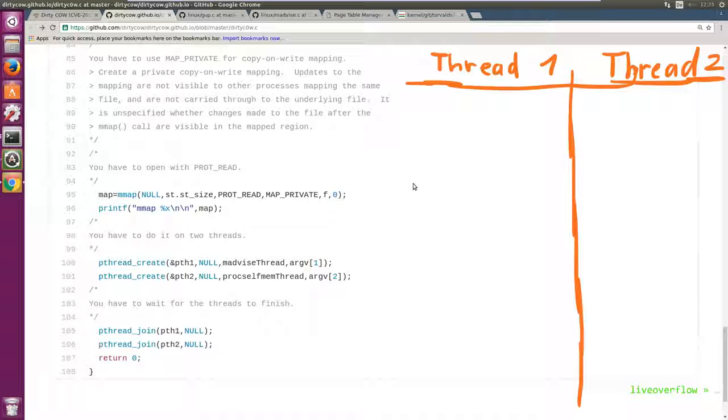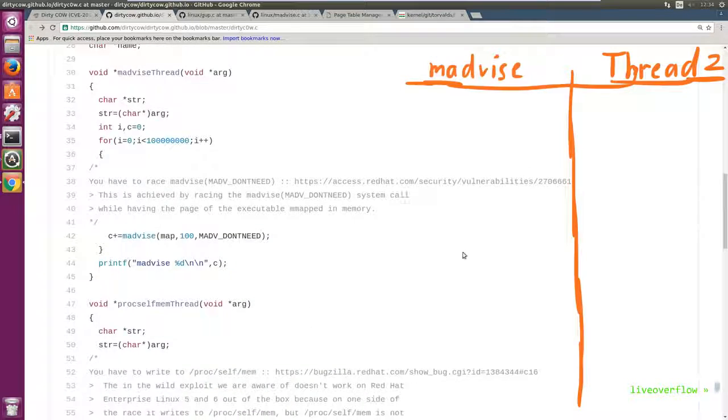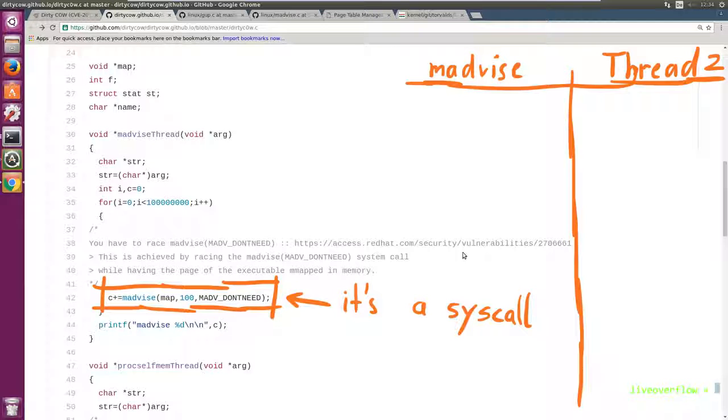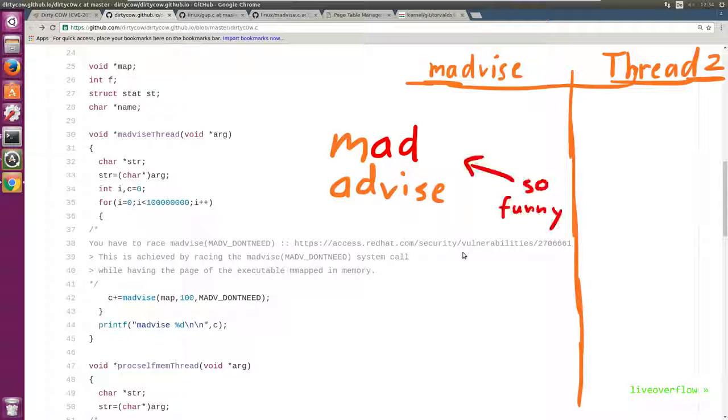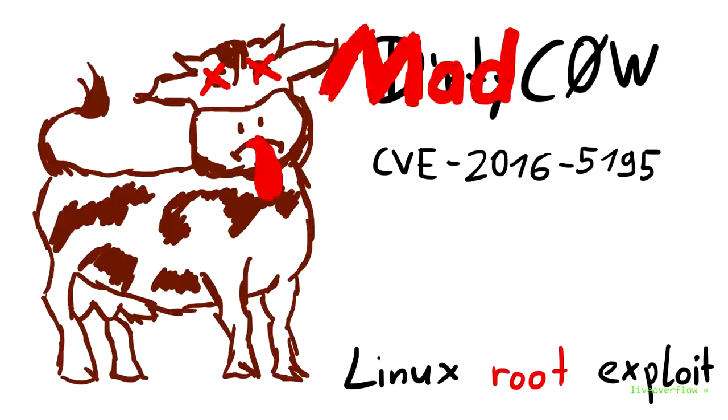The first thread is the madvise thread. This thread uses the syscall madvise, which probably doesn't stand for memory advice, but for mad advice. I think the marketing department failed here, naming this vulnerability not Mad Cow. Am I right? Okay, done with the dad jokes.